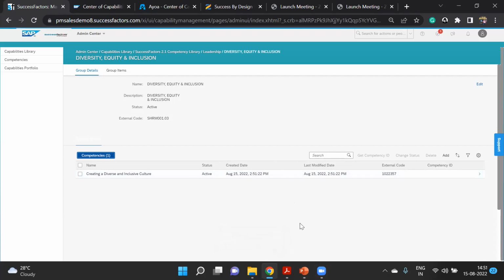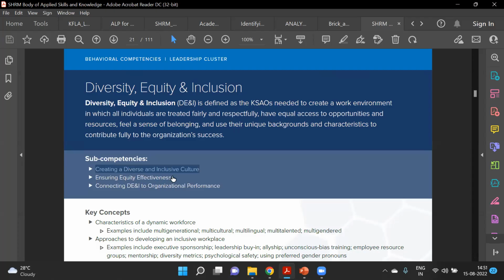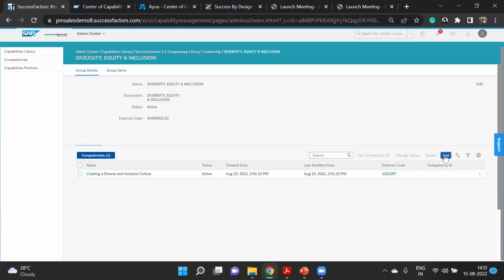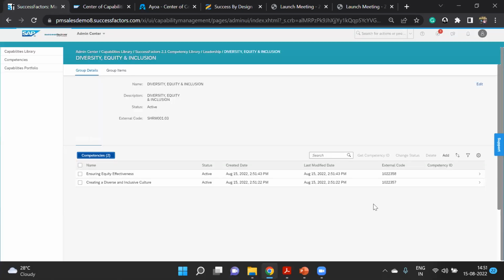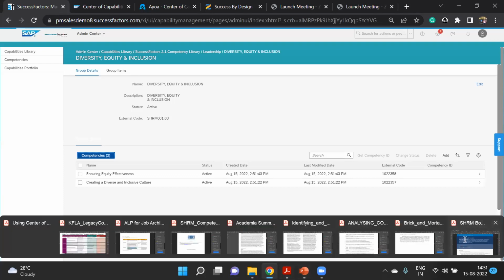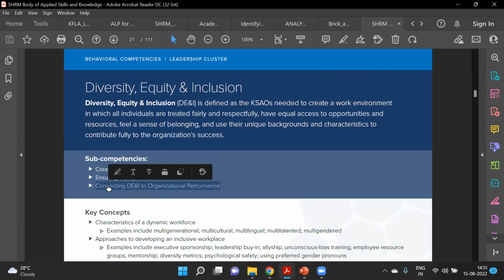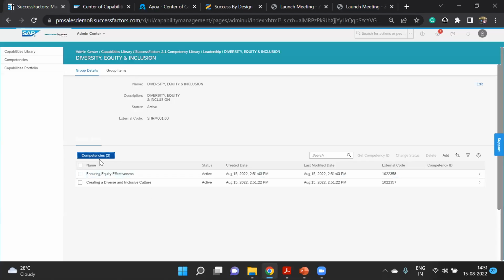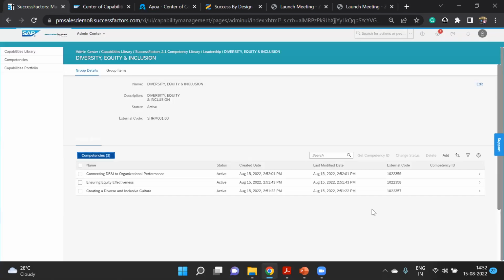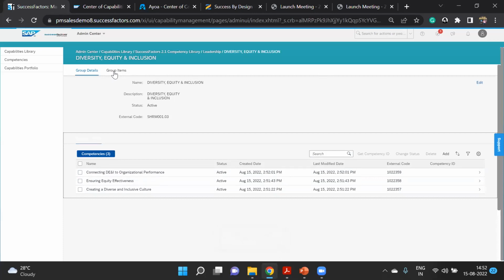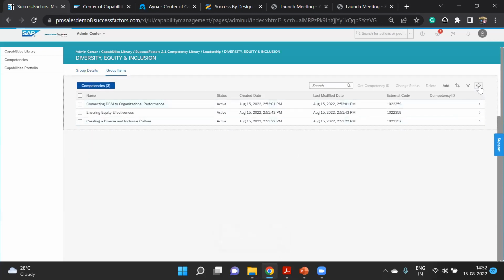That's just like a group or other details, right? So the other one will be ensuring equity effectiveness. This will be another competency. And the next competency is connecting DEI to performance. In this way, you can create the competencies under a particular group. Okay. So this is something you can see here.